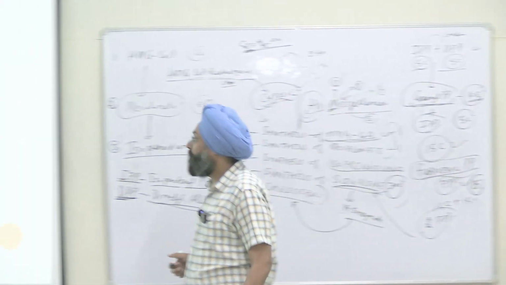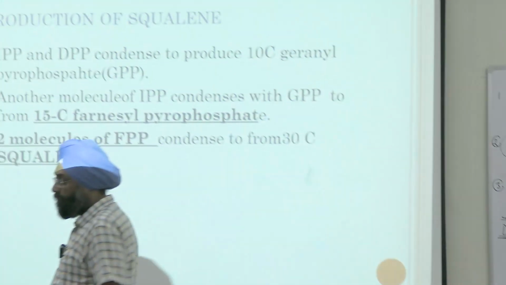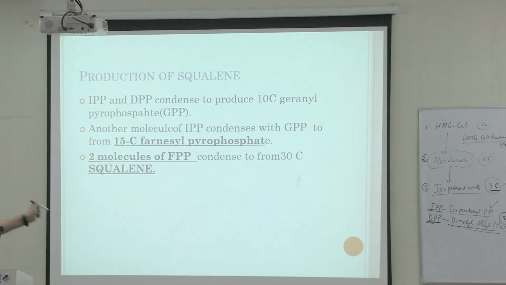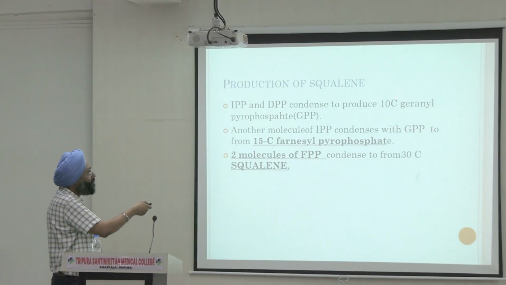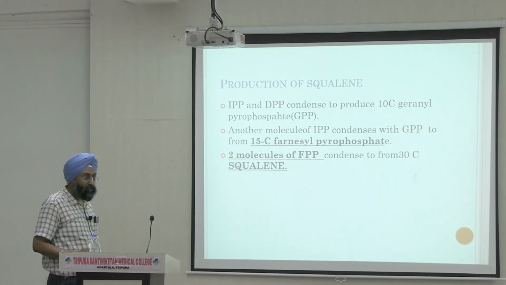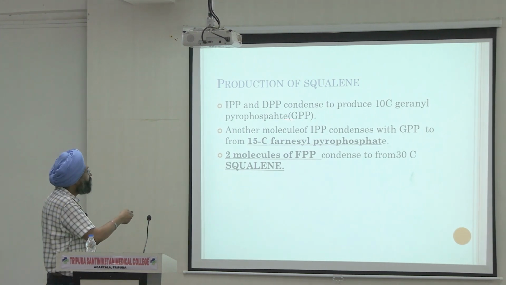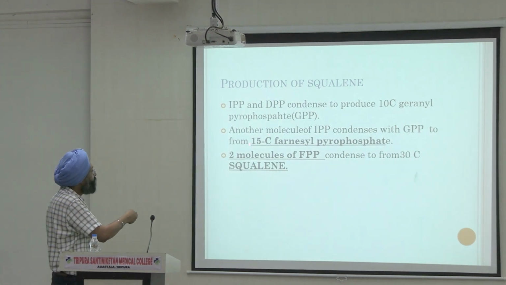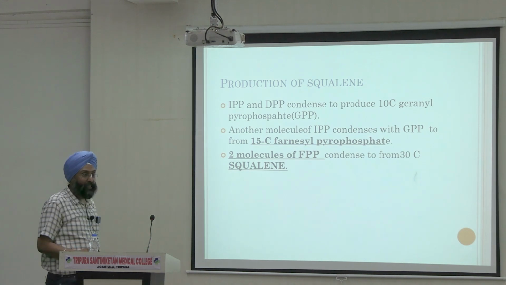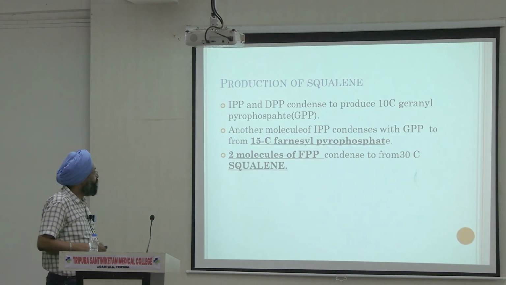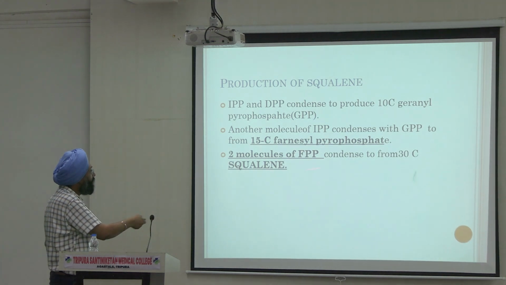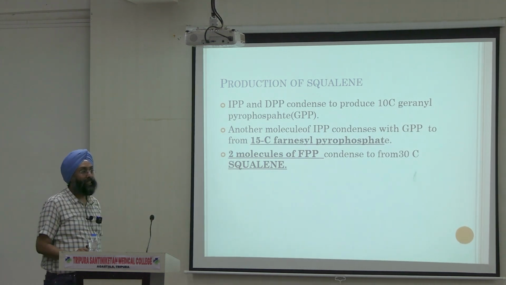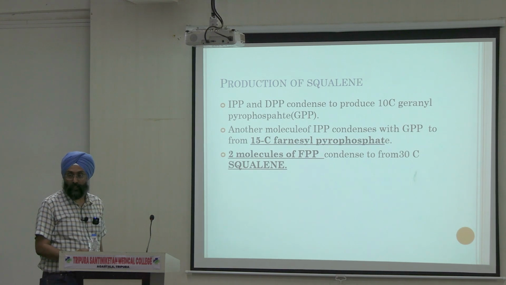Let's move to the diagram. Please get this PPT and take a screenshot. So IPP and DPP condense to form 10 carbon geranyl pyrophosphate. Then 10 carbon plus 5 carbon will form 15 carbon, that is our farnesyl pyrophosphate. Then 15 carbon plus 15 carbon, 2 molecules of FPP, will form 30 carbon, that is squalene. Clear to all of you now?